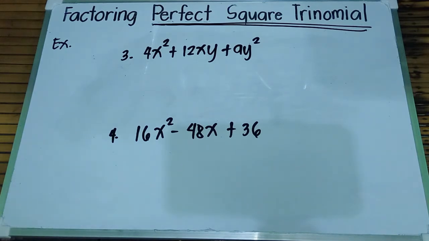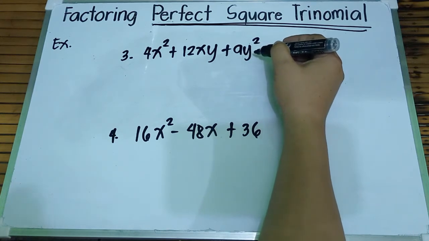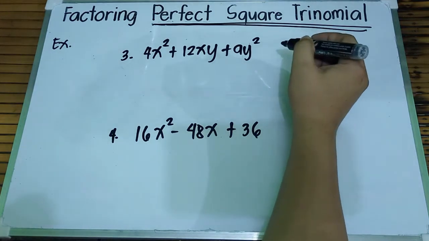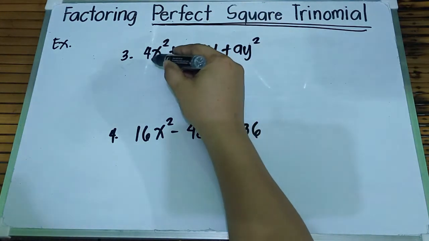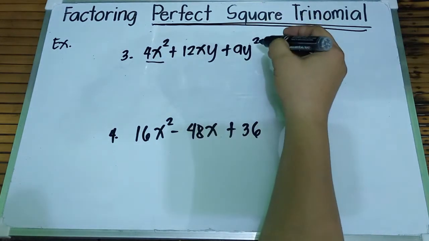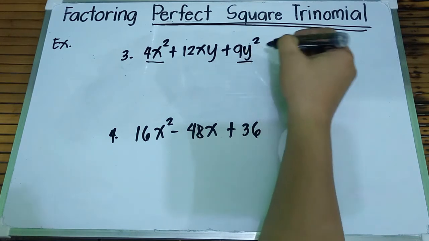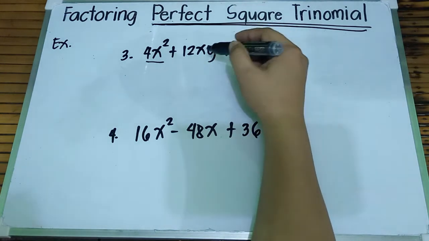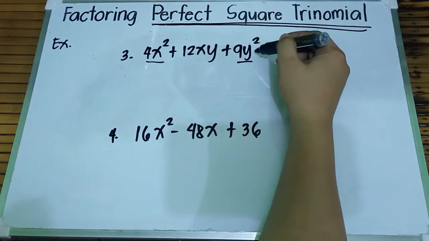4x squared plus 12xy plus 9y squared. So, how to factor this expression or itong trinomial na ito? So, again, tingnan muna natin kung perfect square trinomial yan. Yung first term, dapat perfect square. 4x squared is a perfect square. And then the third term, yung 9y squared natin, ay perfect square din siya. And then, yung ating middle term, ay ang gagawin natin is twice the product of the square root of the first term and the third term.